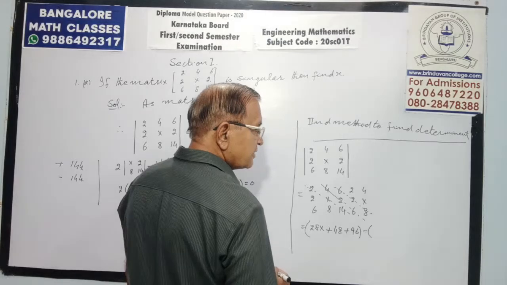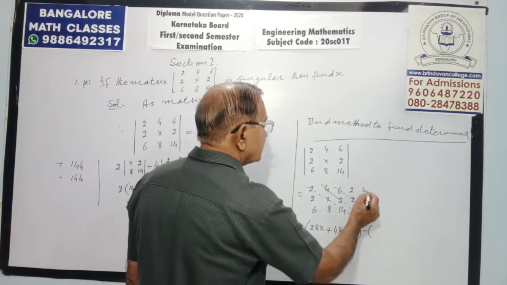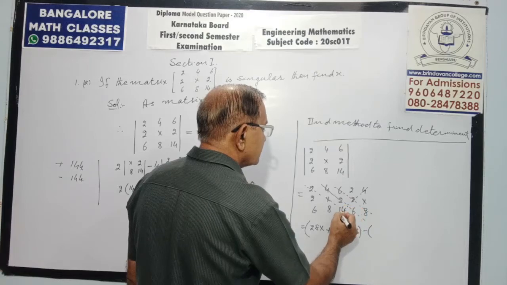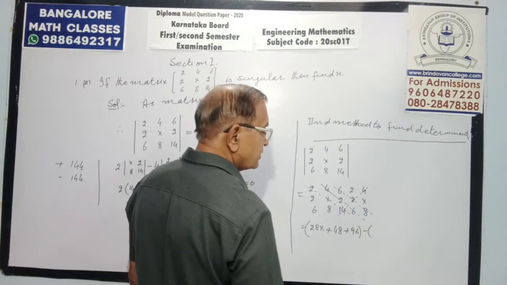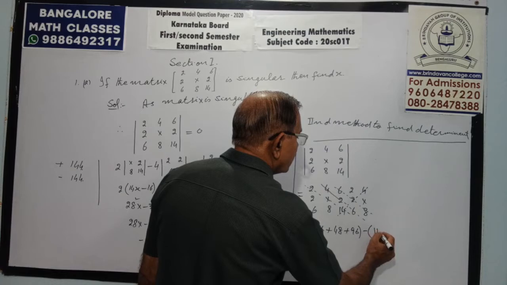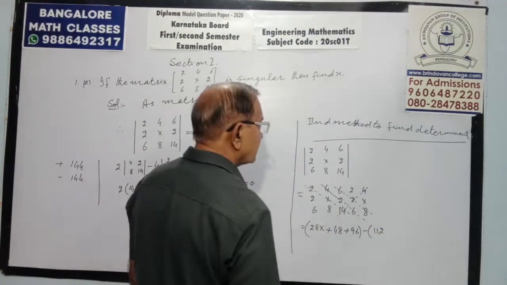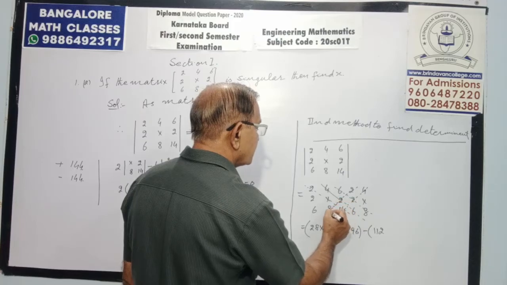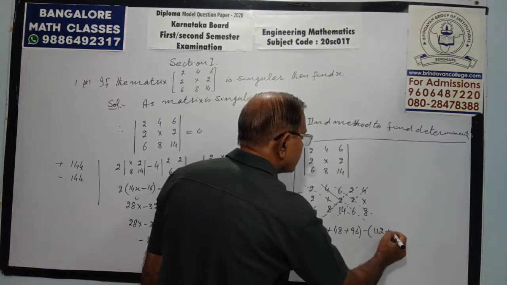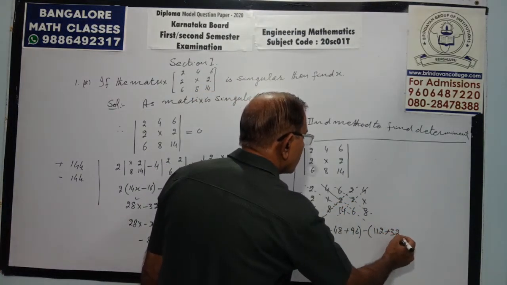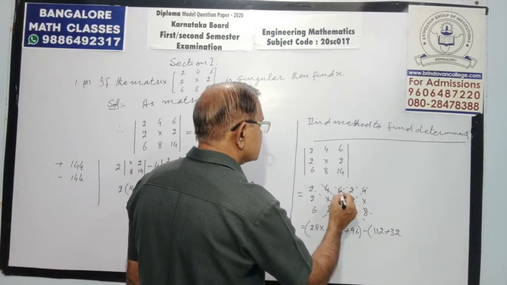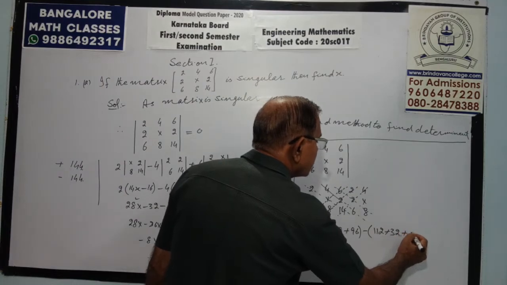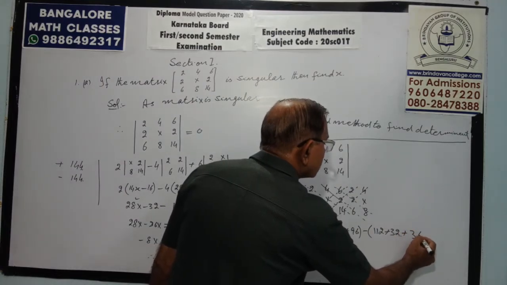Now go in reverse order, that is the secondary diagonal. 8 into 14, 112. 2 into 4, into 8, is 32. 6x into 6, 36x.